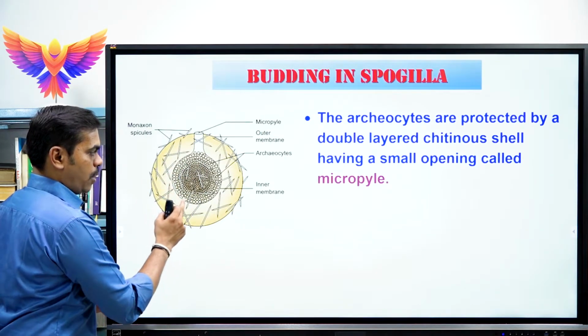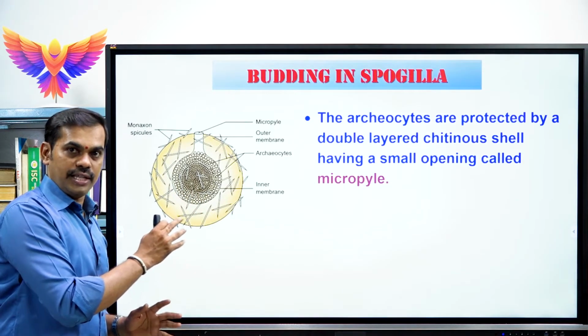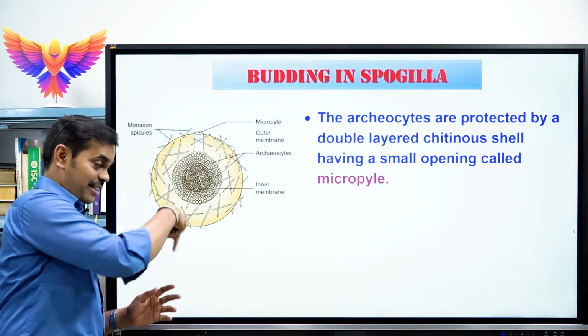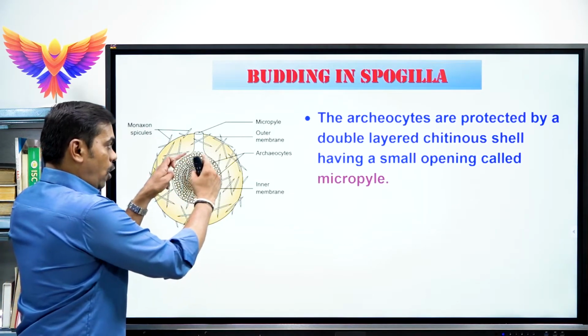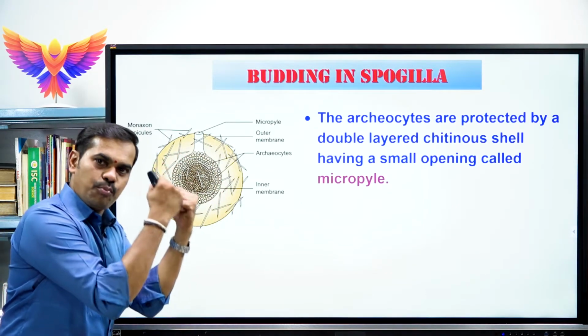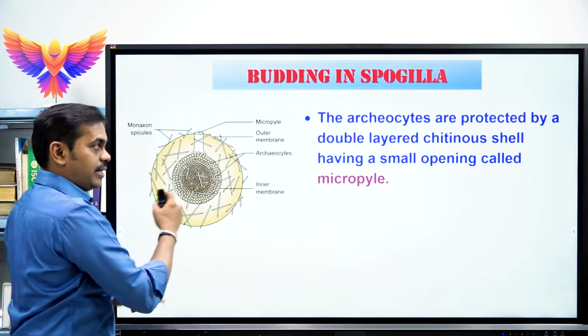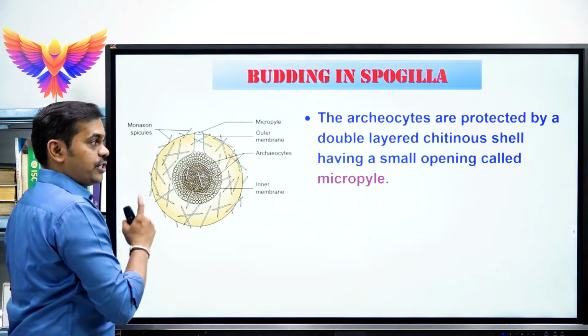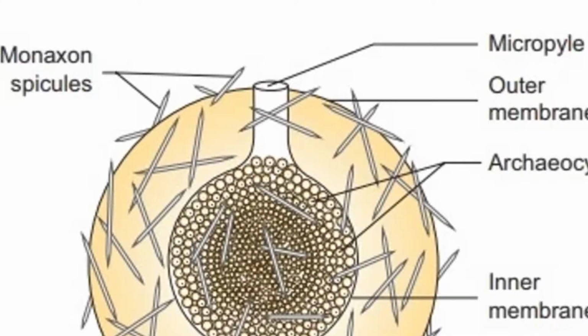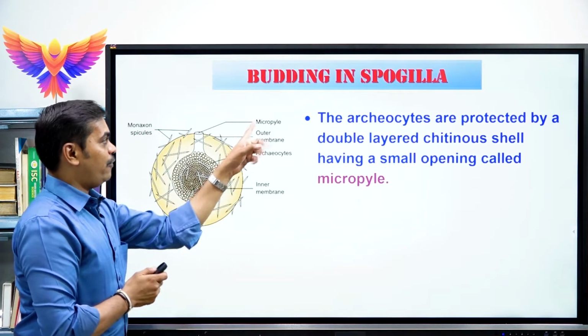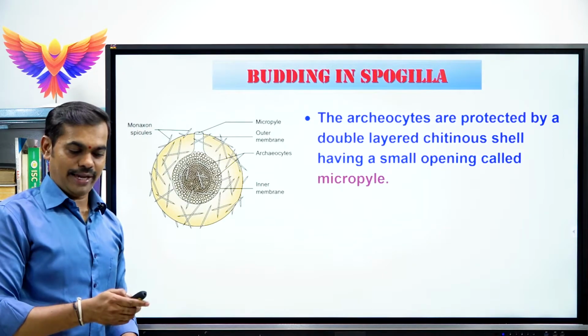One more time I'll repeat. Archaeocytes are a mass of undifferentiated cells produced inside the gemmules. All these archaeocytes are well protected with the help of a double layered chitinous shell, which has a minute opening on the anterior region, called micropyle.